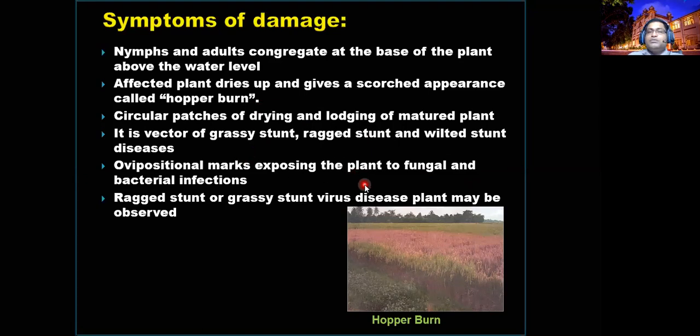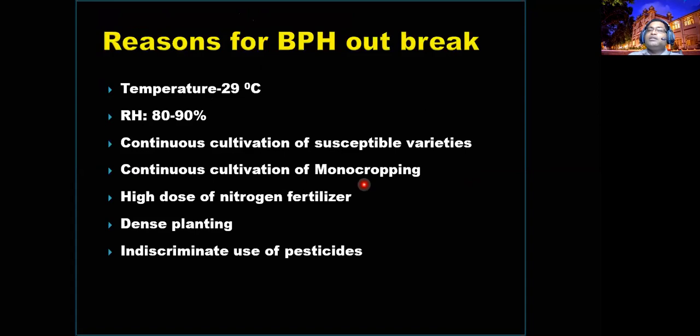So it is the conditions we are creating that allow the brown plant hopper to build up as a major pest. Normally the brown plant hopper sucks the sap from the level where the water is in your crop. If the water level is at the internodal stage, it can suck the sap from the internode. If the plant is fully immersed, then brown plant hoppers cannot attack. We will discuss later how you can manage the brown plant hopper using water management.